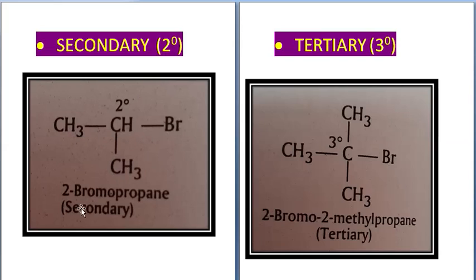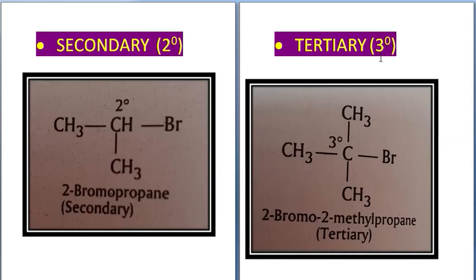So this is because the second carbon atom is a secondary carbon atom. Why secondary? Because it is attached to two other carbon atoms. So such a carbon atom which is attached to two other carbon atoms is called a secondary carbon atom, and this haloalkane will be called a secondary haloalkane or 2 degree haloalkane. Okay, so 2-bromopropane, second carbon, so it is 2-bromo. Had it been the first carbon, it would have been 1-bromo. Okay, the third category is tertiary haloalkane.